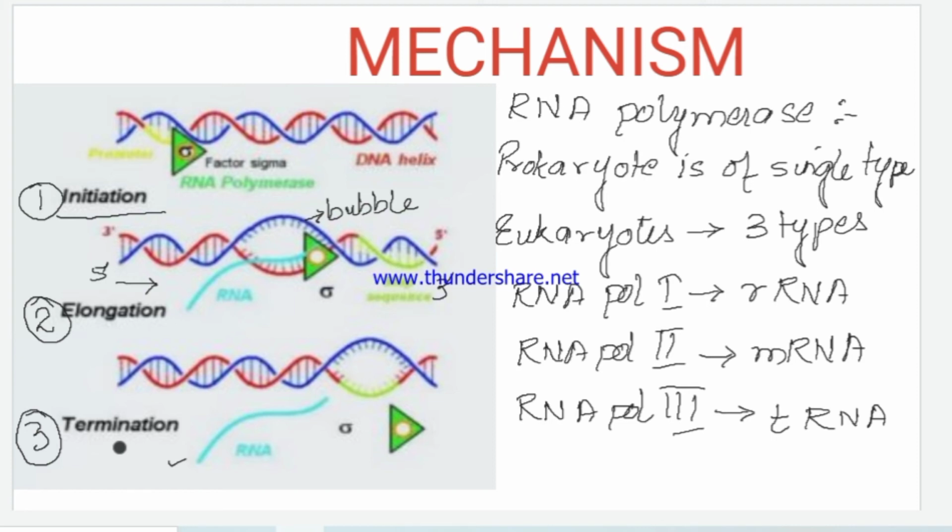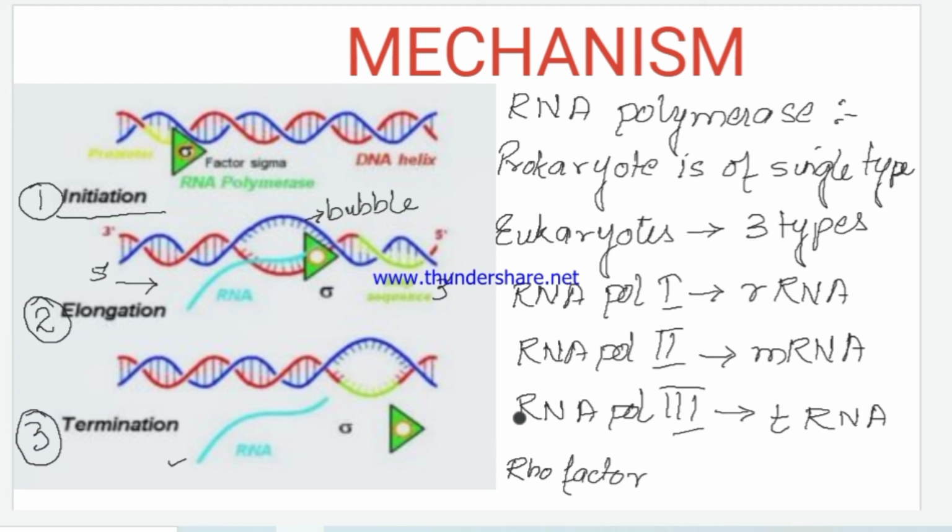The last step is termination. So what is termination? It is the stopping of the process of transcription. There is a lot of variation in the termination process. Sometimes in prokaryotes we have seen a factor known as the Rho factor acts as the termination factor, and it helps in dissociating the RNA from the polymerase.